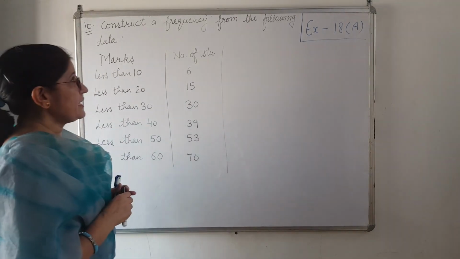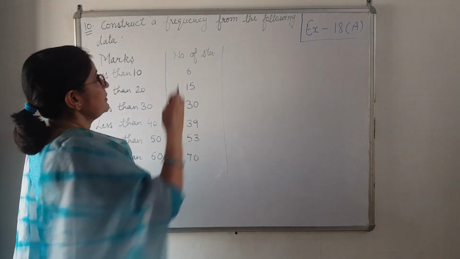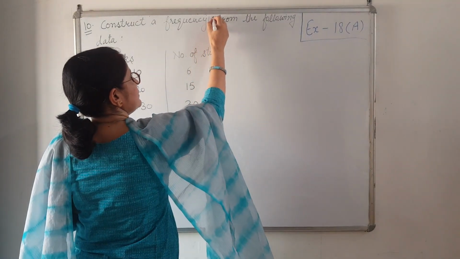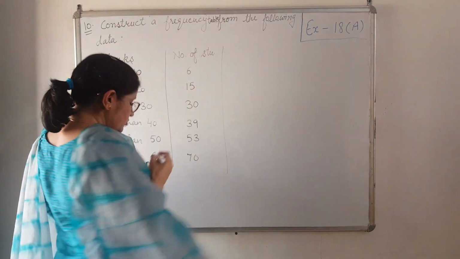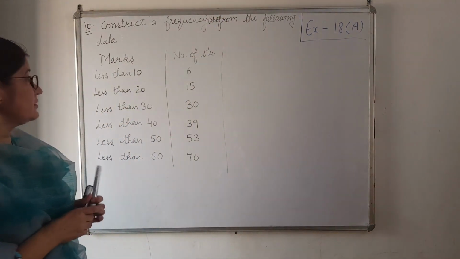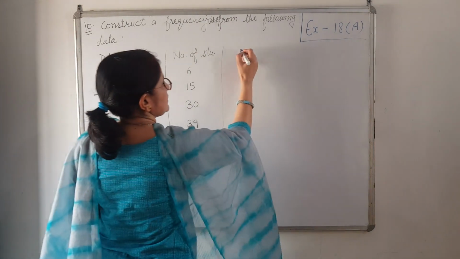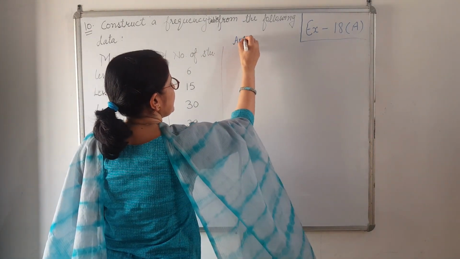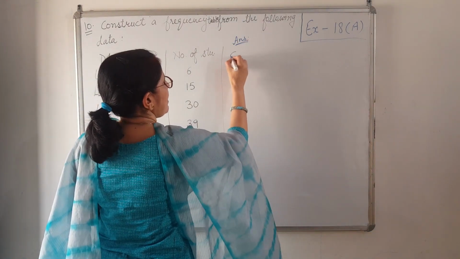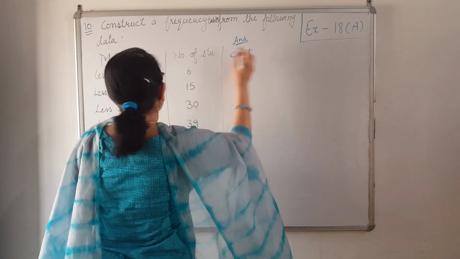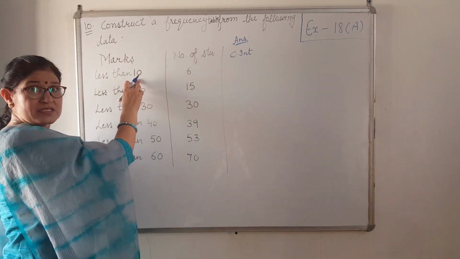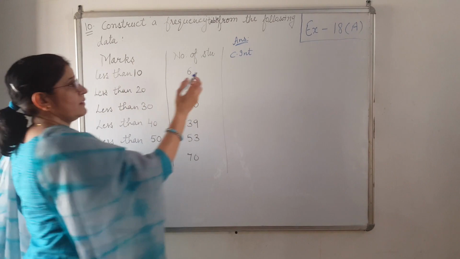So we have to make a frequency table. First of all we will take class intervals. This is the answer which I am telling you. Class interval. Now less than 10 means 0 to 10.